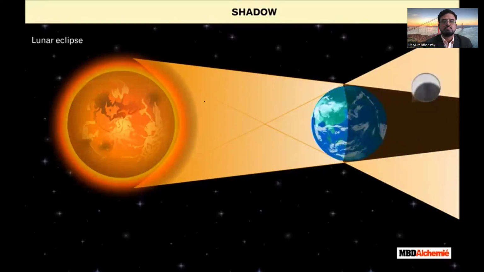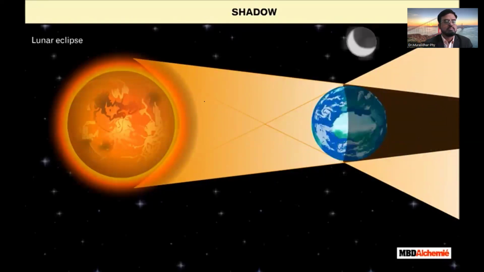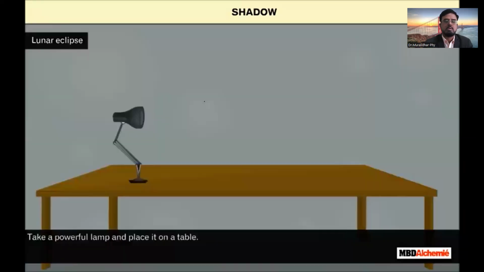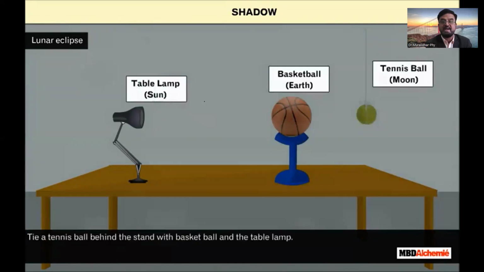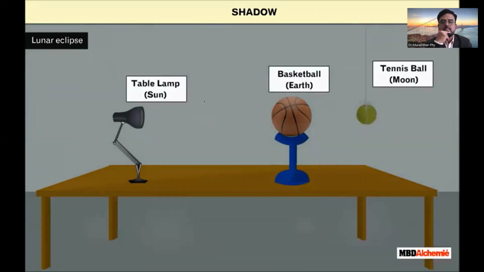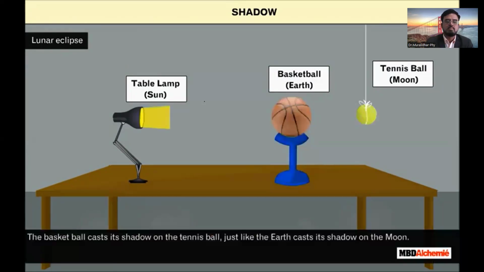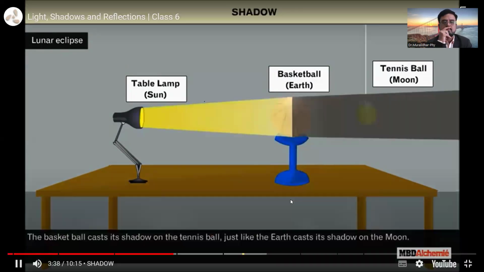Let us perform an activity to show how a lunar eclipse occurs. Take a powerful lamp and place it on a table. Take a basketball and place it on a stand as shown on the screen. Tie a tennis ball behind the stand with basketball and the table lamp. The table lamp represents the sun, the basketball represents the earth, and the tennis ball represents the moon. Light the lamp. You will observe that the basketball casts its shadow on the tennis ball, just like the earth casts its shadow on the moon.